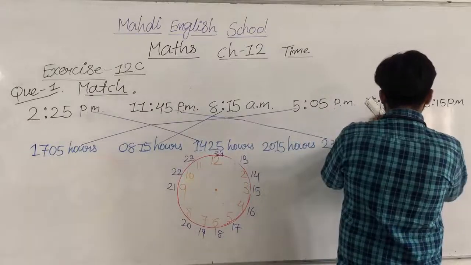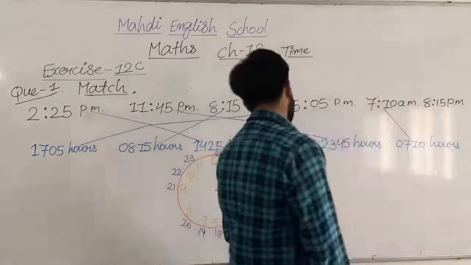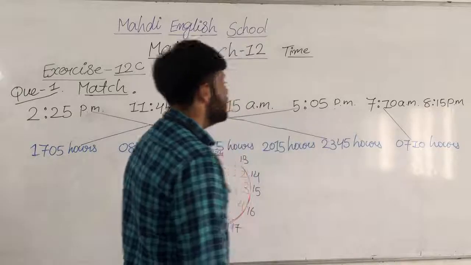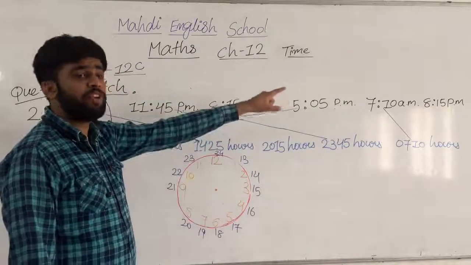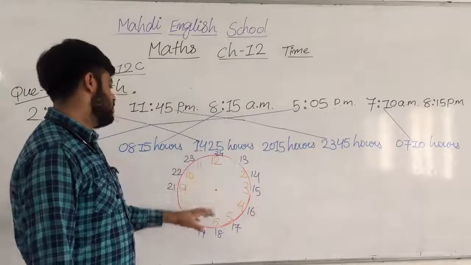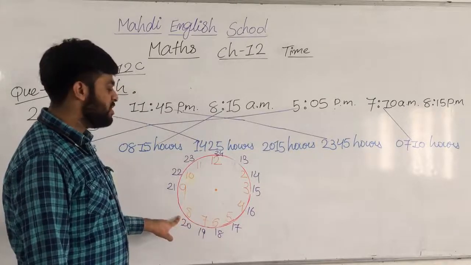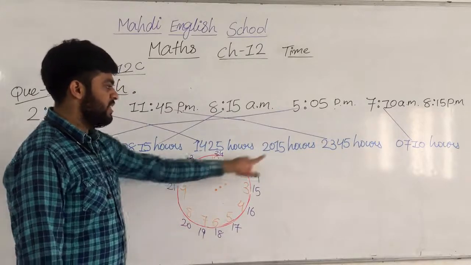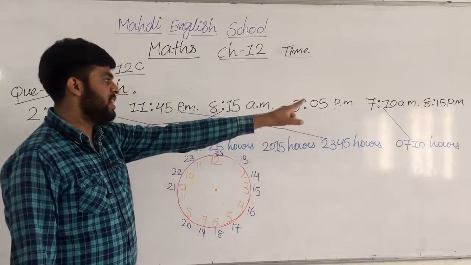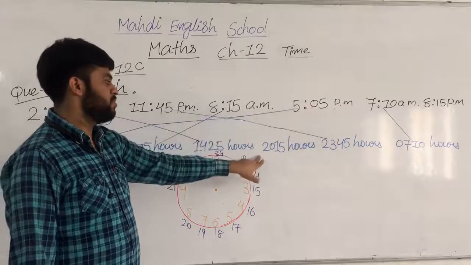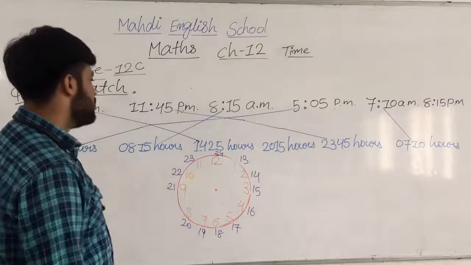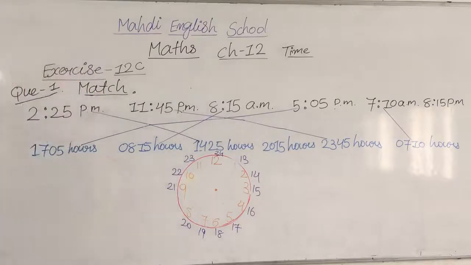Now my points, all of you. Then after that, 8:15 p.m. Since p.m. is coming there, what do we have to check? We have to check this clock. Now we check where 8 is here. 8 is represented as 20, so 20 is here. So 8:15 p.m. becomes, my dear students, 20:15. Okay, so 8:15 p.m.